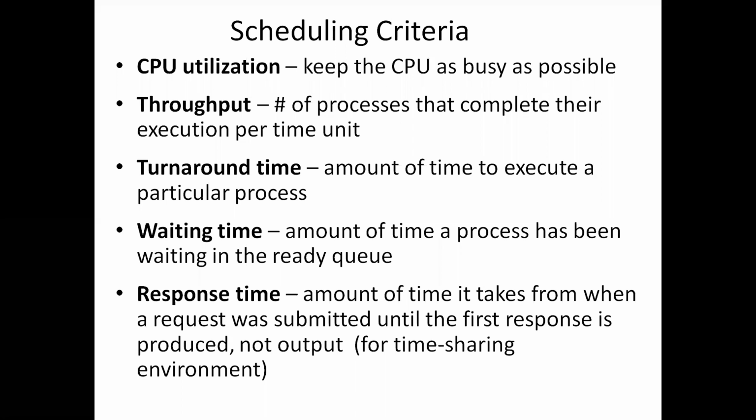Time executing on the CPU is not waiting time.